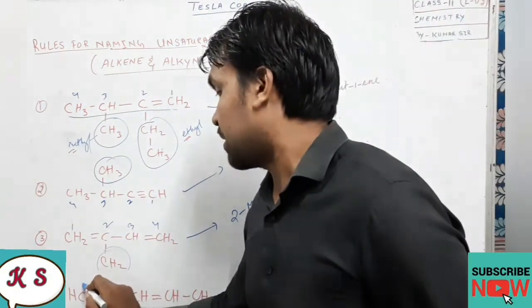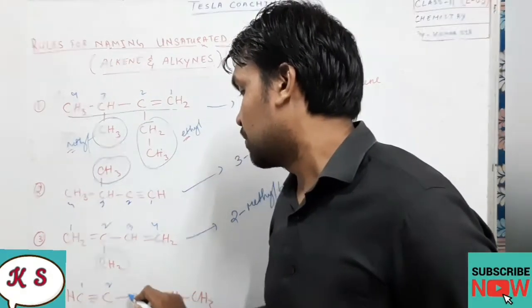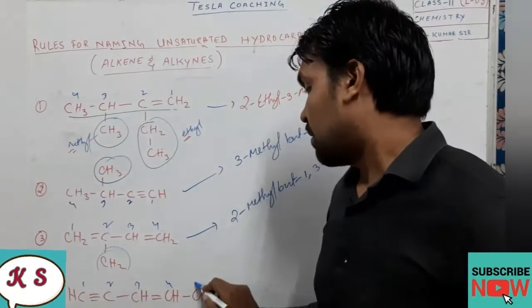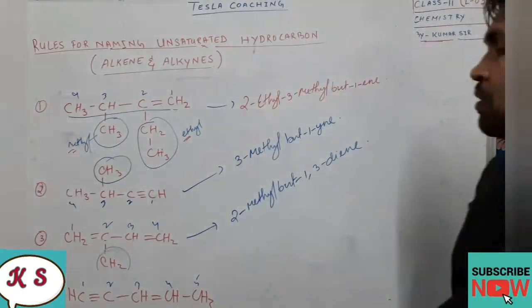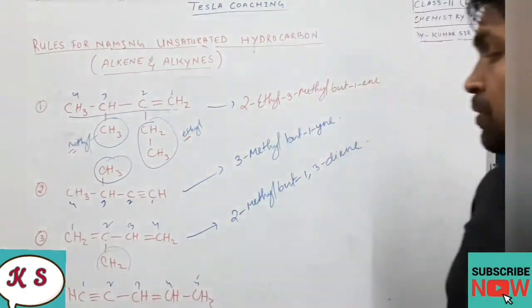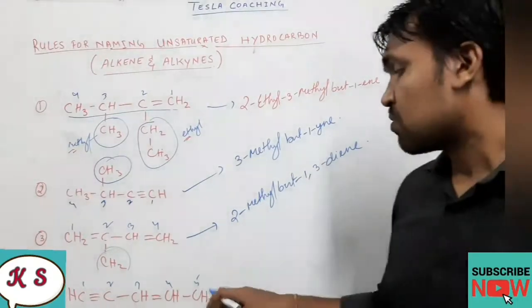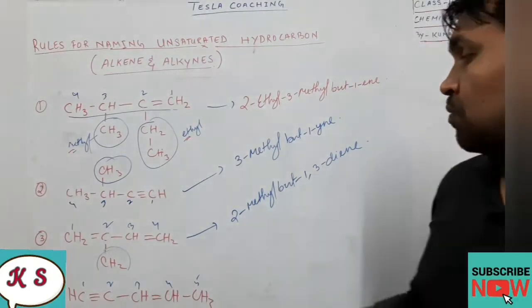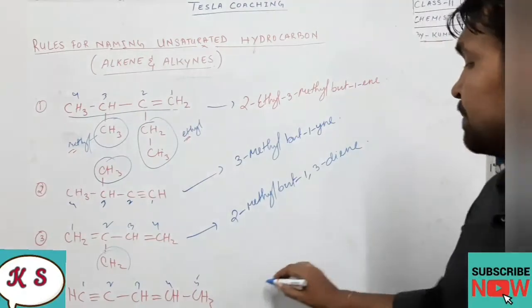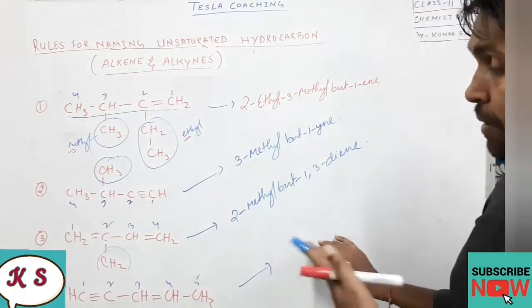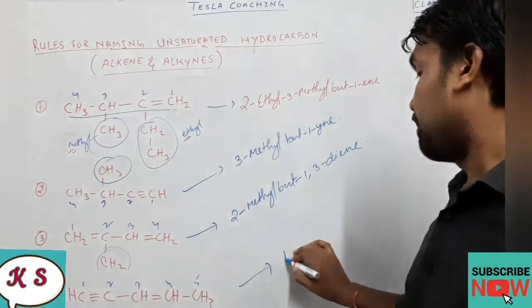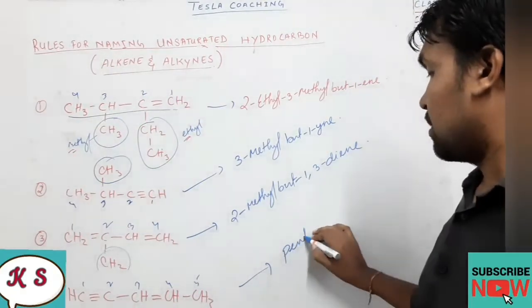So here we'll start the numbering from here: 1, 2, 3, 4, 5, because the triple bond should get the lowest number. So we have numbered it. Now we are going to name it. So how to name it? 1, 2, 3, 4, 5. There are 5 carbons and no branches. So for 5 carbons in the main chain, we use the root name pent.